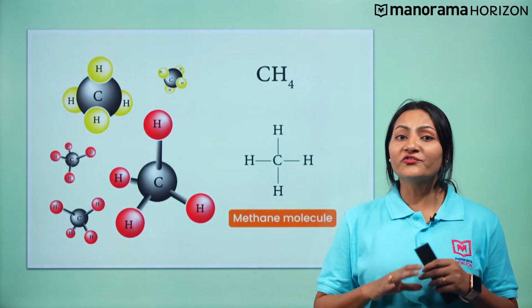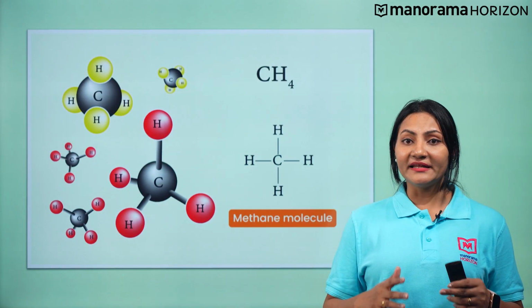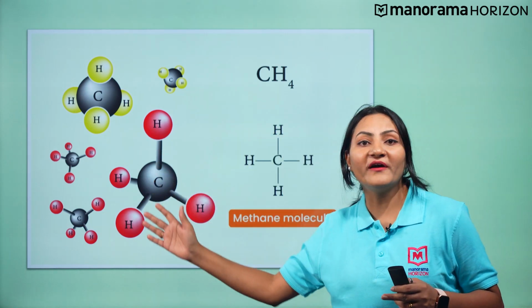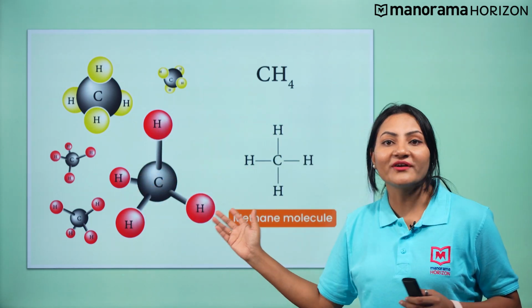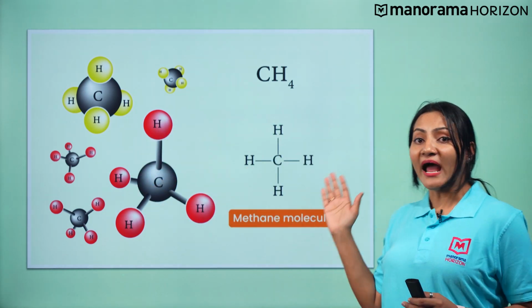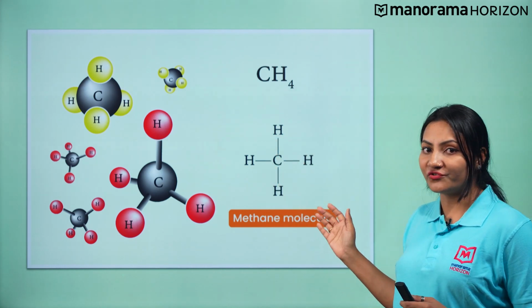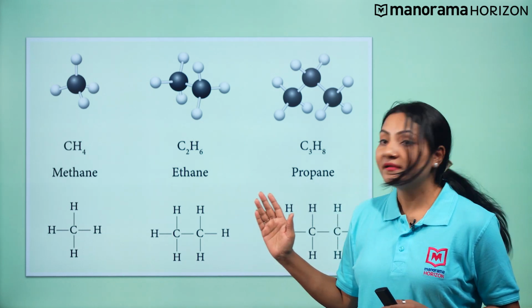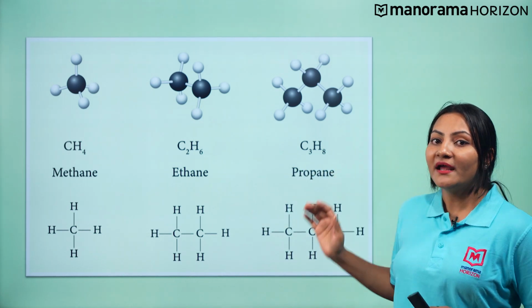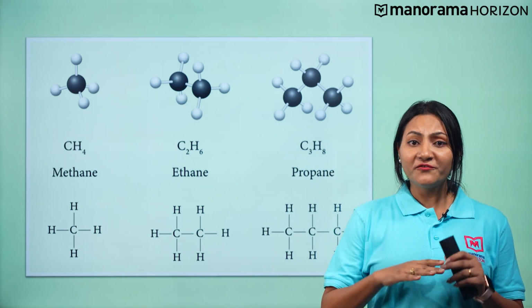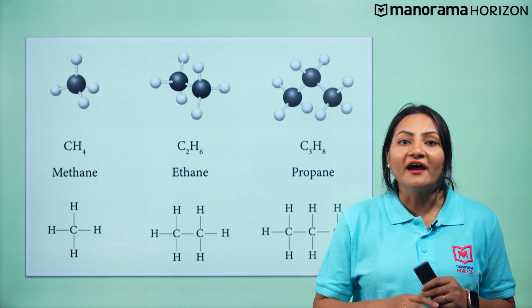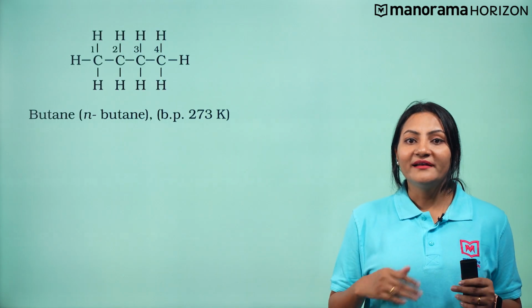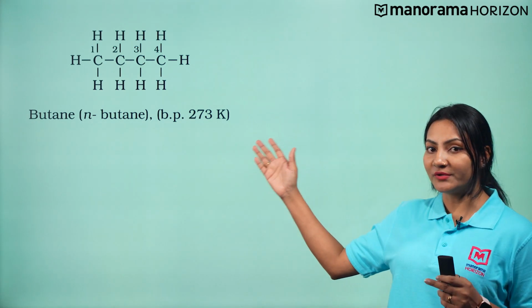However, it is not convenient to represent every time a molecule of alkane by a three-dimensional structure. Thus, a planar representation is used. The first three alkanes, that is methane, ethane and propane, have one structure. But higher alkanes have more than one structure. Let's discuss the structure of butane.